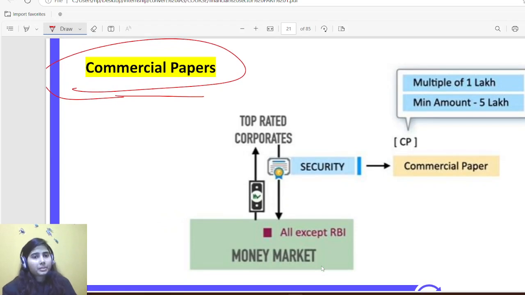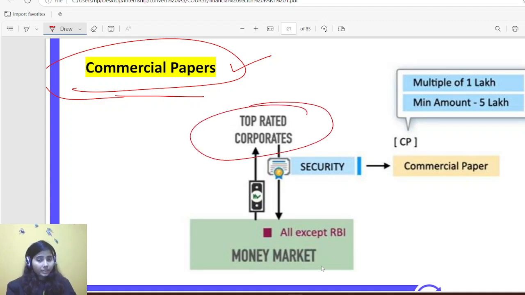Commercial papers are similar to commercial bills. Here, what happens? Top rated corporates, whenever they borrow some money from the market, they issue a security.